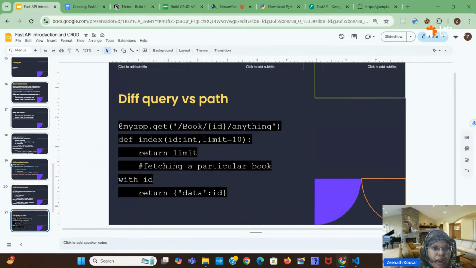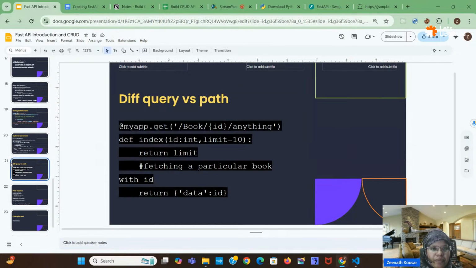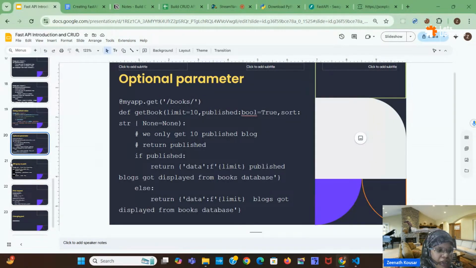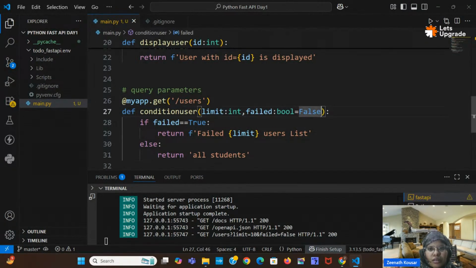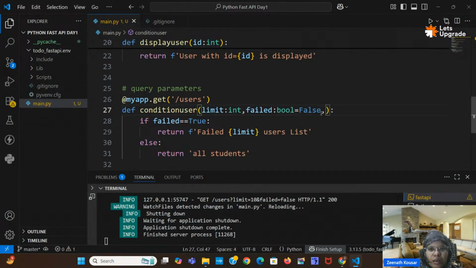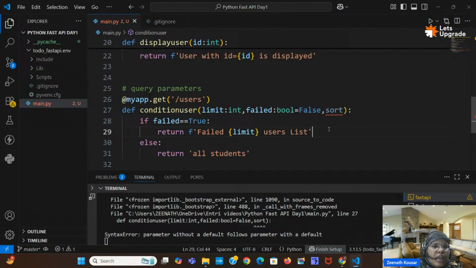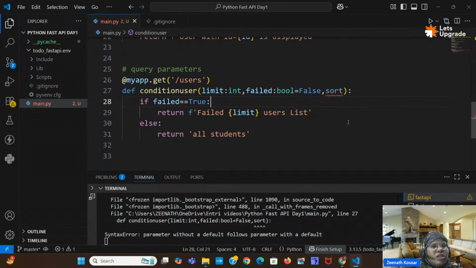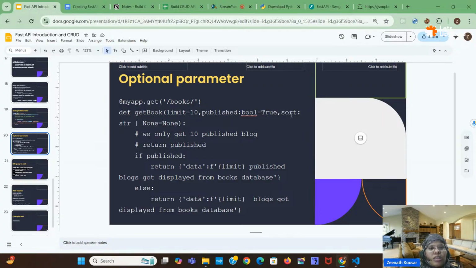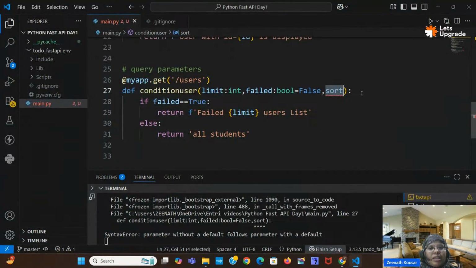And one more is the optional parameter. Okay, so we discussed path parameter and query parameter. What does optional parameter mean? For suppose here I give a third parameter as something else, sort. For suppose sorting is optional, so you want the users data in sorted order or not. Some might need it in sorted order, every time we don't require sorted order, right? Sometimes we want the data directly, sometimes we want sorted order. So this sort is nothing but one optional parameter. It means if you provide limit and failed, and you don't provide sort, then also it should work, right?